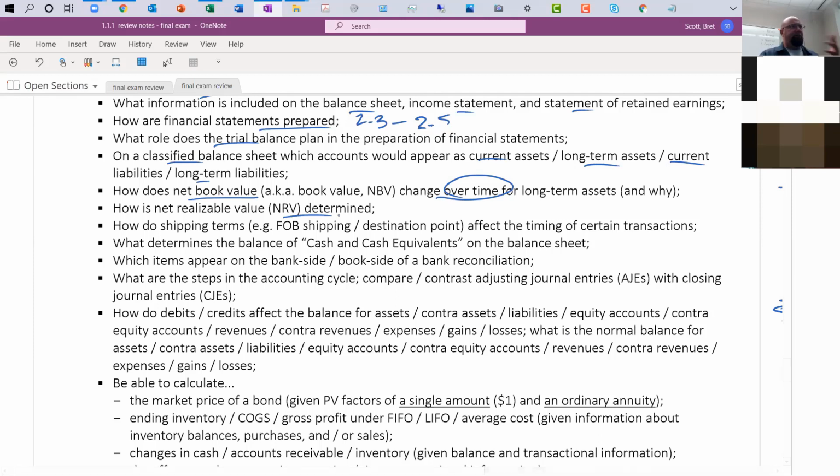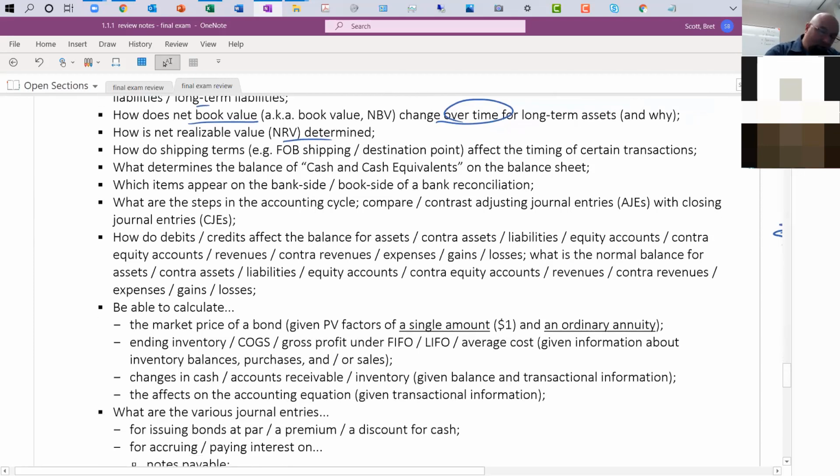Some people get that confused and say, well, net realizable value is the same thing as net book value. Kind of. We have contra asset accounts that we use for long-term assets and receivables, but NRV is something we use for accounts receivable. Net book value is what we use when we're talking about equipment, any type of long-term assets.